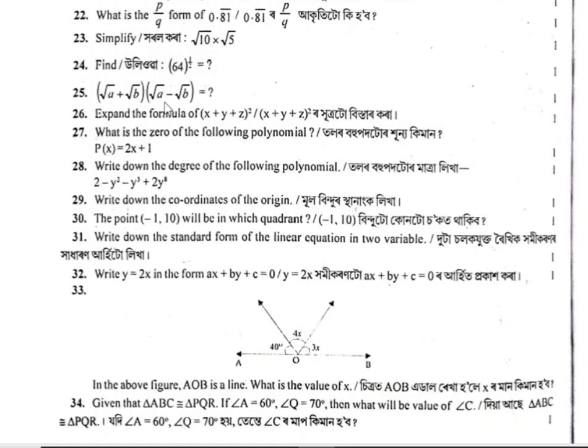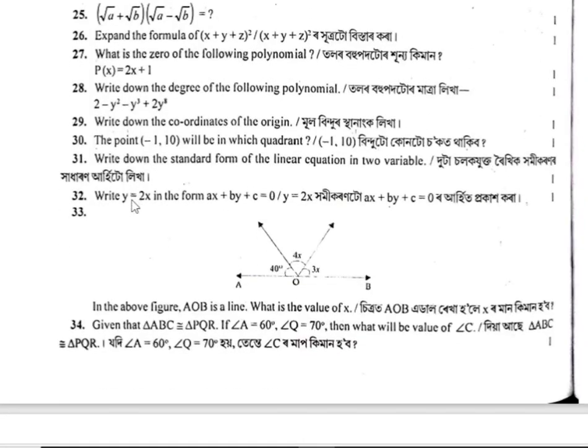A minus B. Then express the formula. Expand the formula. What are the zeros of the following polynomial? That is, the zeros of the polynomial are minus 1 by 2. Write down the degree of the polynomial. The degree of the polynomial is 8.